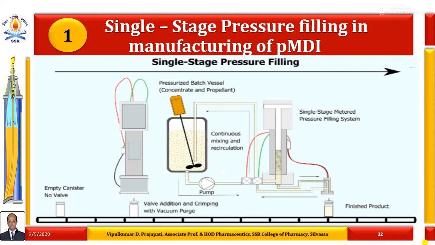This image indicates how the empty canister, no valve is there, is filled by addition of the product concentrate and propellant, which are available in the tank under stirring conditions, and it is regulated by the pressure pump. Then the valve is added and crimped with vacuum purge, and the single stage metered pressure filling system is there to get the finished pharmaceutical pressurized metered dose inhaler type product.